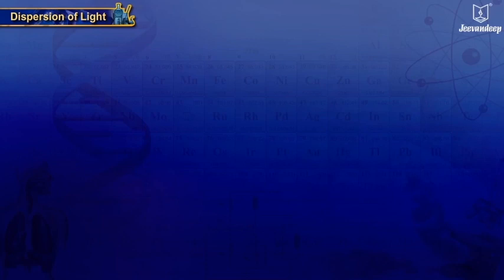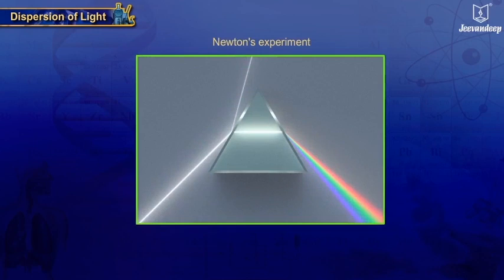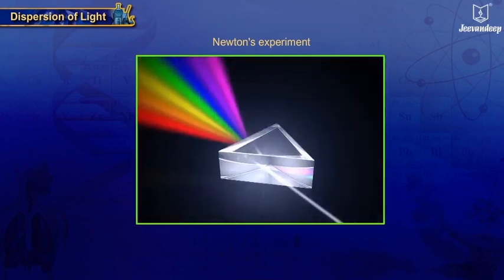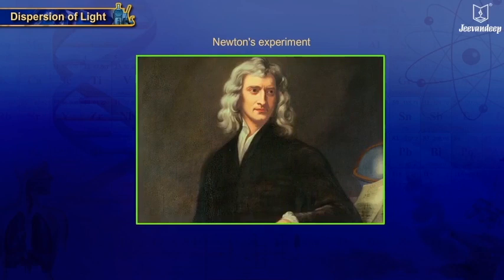Dispersion of light. Newton's experiment. People had been aware of prisms before, but they had always believed that prisms gave color to the light. Newton was the first to prove that a beam of light is composed of a spectrum of colors and prisms only disperse the light into different color bands. He proved this through the following experiment.